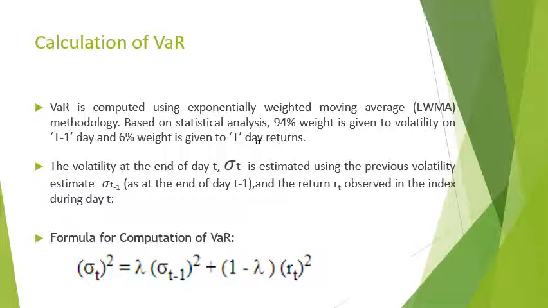So the formula for exponentially weighted moving average gives the weightage to recent events more than the past events. As the time reaches from older days to the recent days, the weightage given to recent days volatility increases.